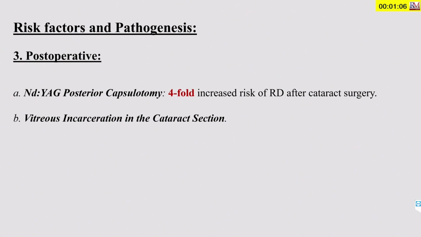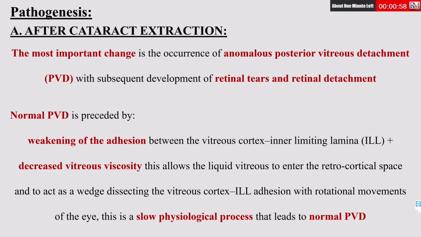Regarding the postoperative risk factors, it includes YAG posterior capsulotomy. It increases the risk about 4 folds. Also, vitreous incarceration in the cataract section. What about the pathogenesis? After cataract extraction, we found the most important change is anomalous BVD leading to retinal tears and retinal detachment. What is the difference between the anomalous BVD and the normal BVD?